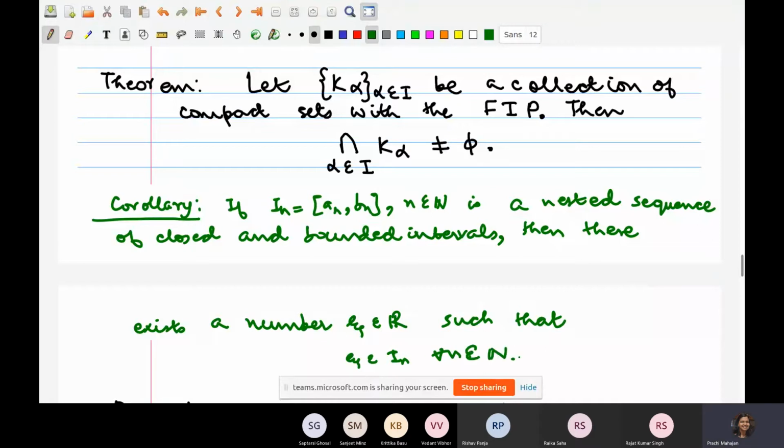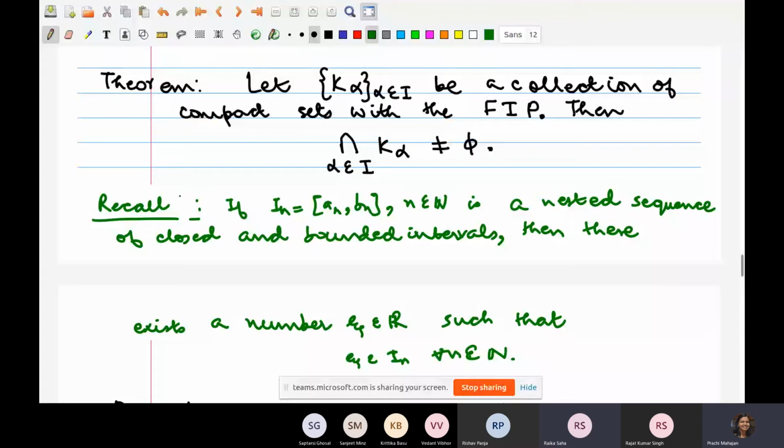This follows from the theorem, provided we have already established that each interval is compact. Actually, I will not say it's a corollary here, I'll just say recall. We have still not proved this theorem. Do you all remember having seen this nested intervals property?